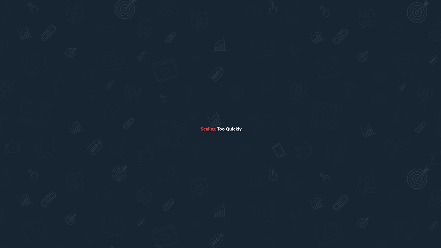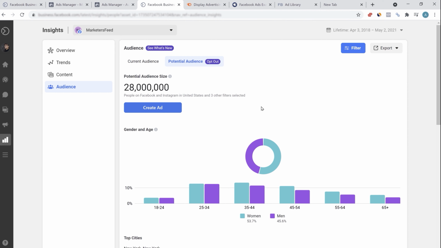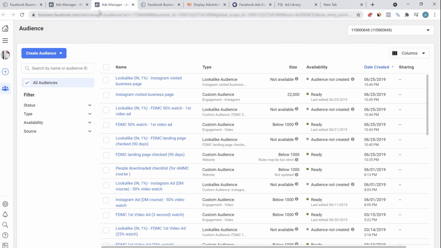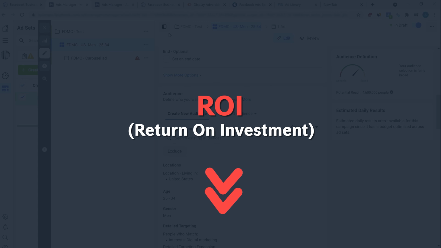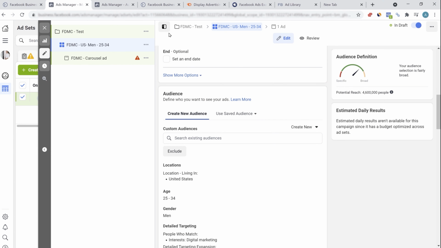The second mistake people make is scaling too quickly. Once they start seeing some results, let's say a positive ROI on your campaign, people start pushing in a lot of money, and that is not what I recommend. Always try to scale slowly. Because the Facebook algorithm is such that you might be seeing a profitable campaign today, but if you start pumping in a lot of money and creating multiple campaigns, going all in, then the ROI can decrease. So make sure you scale slowly. Try to understand all the different options Facebook gives. Try to use them judiciously and scale slowly.